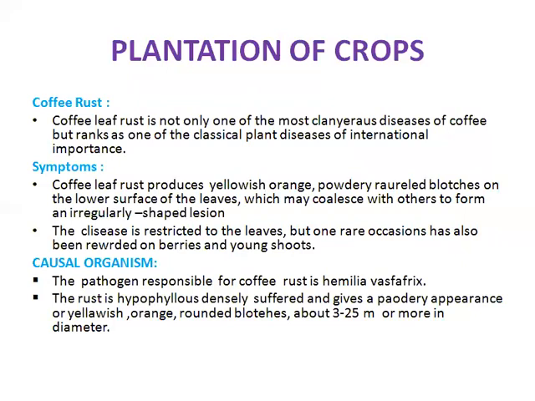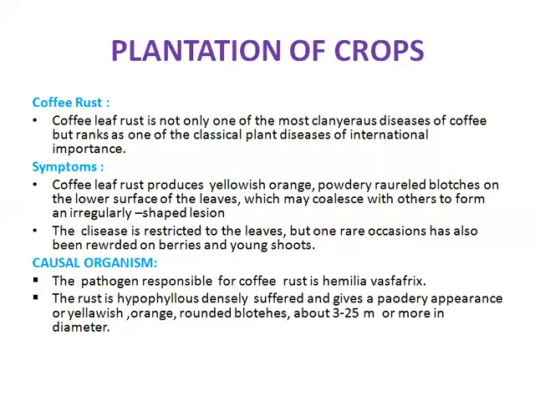This plantation crop disease, coffee leaf rust, produces yellow-orange powdery blotches on the lower surface of the leaves, which may coalesce into irregular shapes. The disease is restricted to the leaves, but on rare occasions it is also found on berries and young shoots. The causal organism of this coffee rust is Hemileia vastatrix.